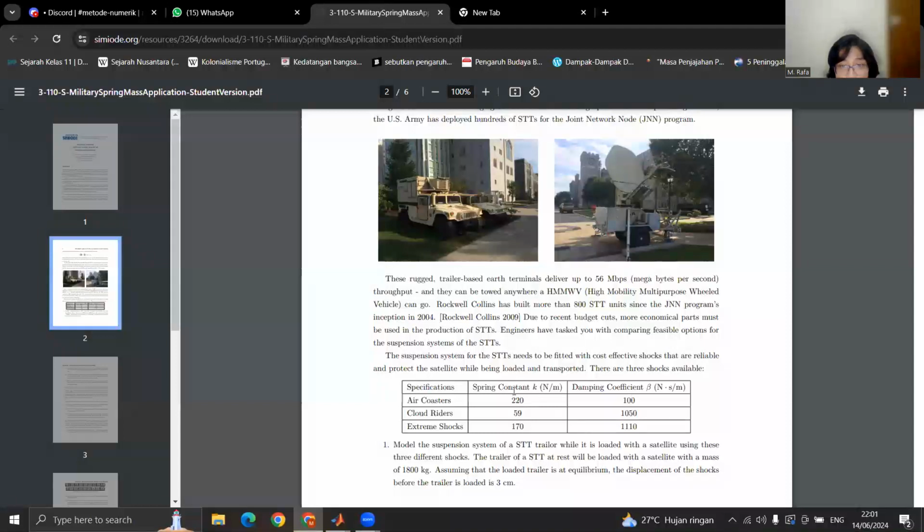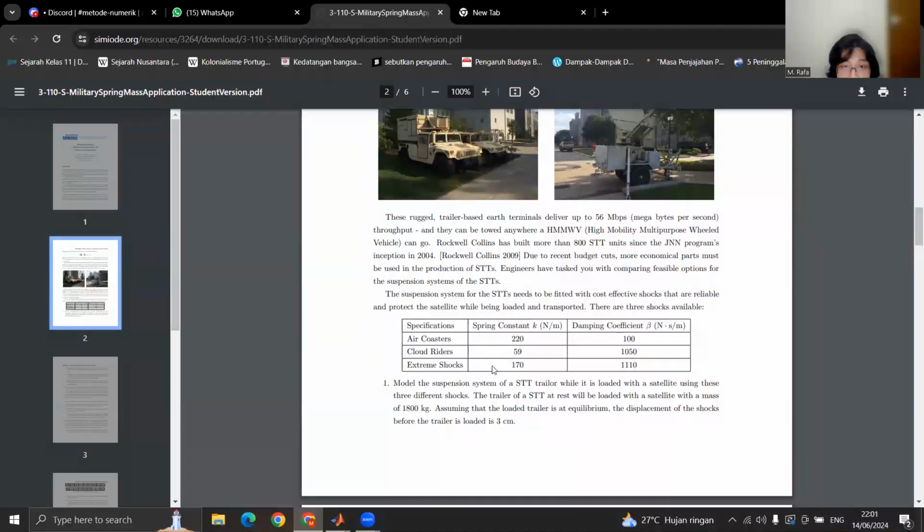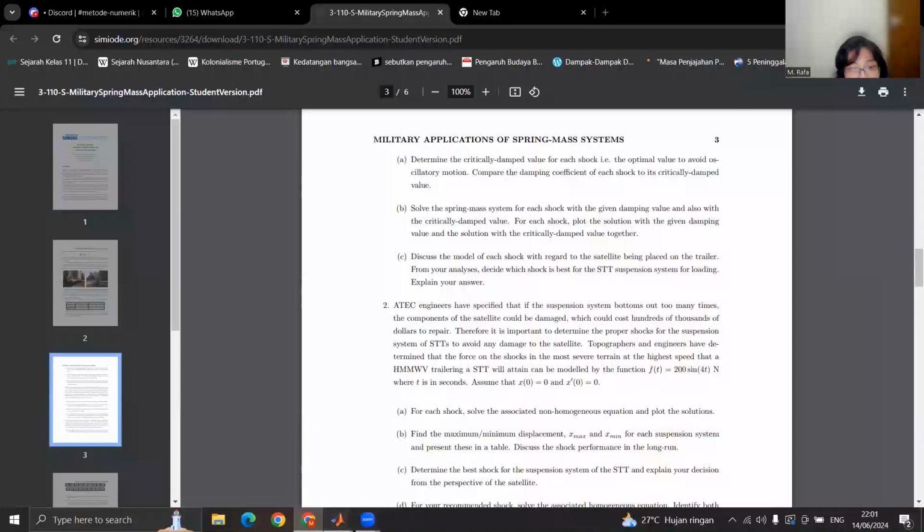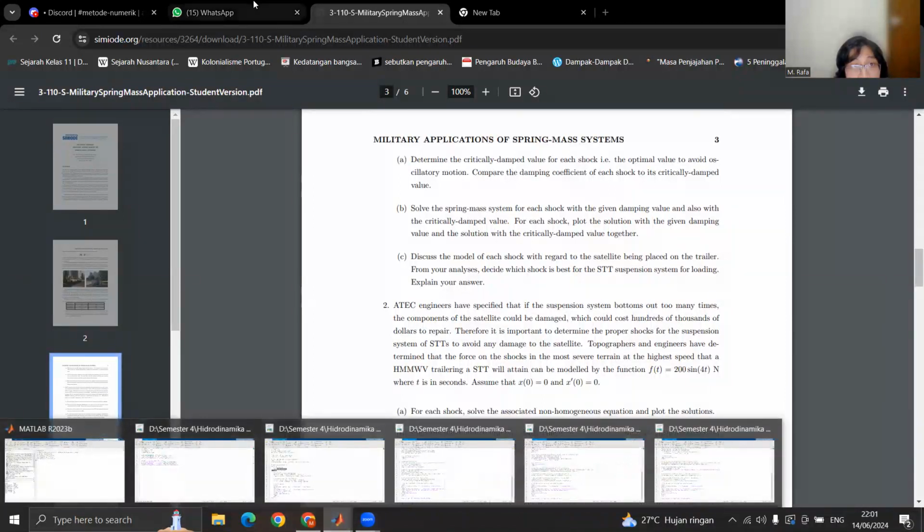So the bigger the spring constant is, then the value is the highest. Air Coaster has the highest, so it's quite logical. It is that way. So let's head to problem 2.